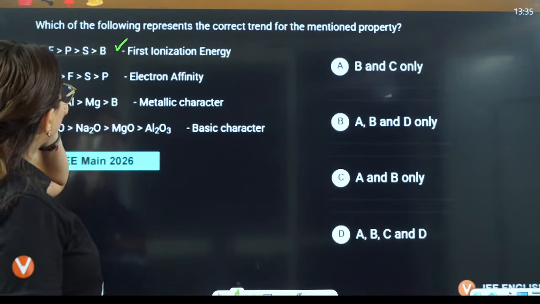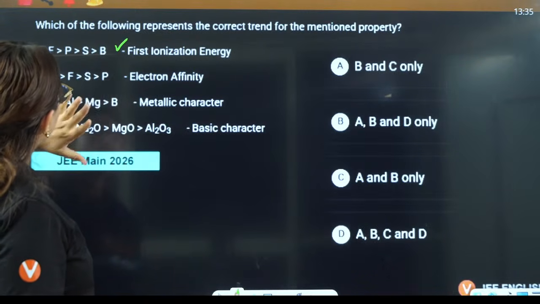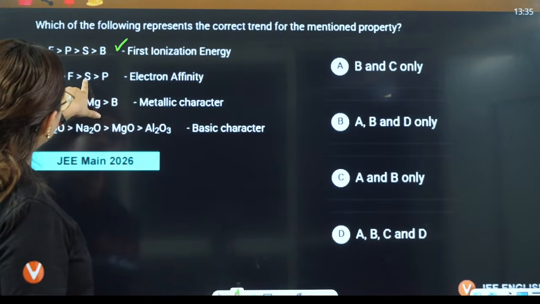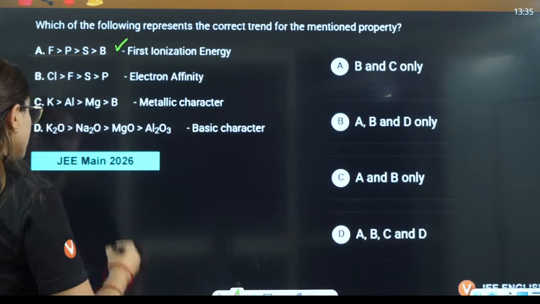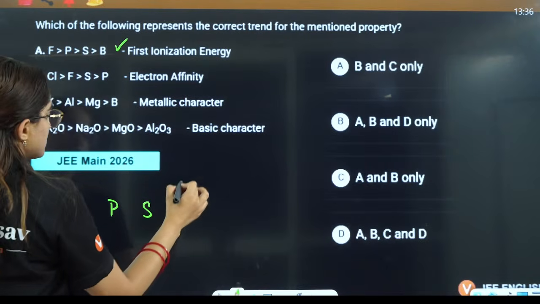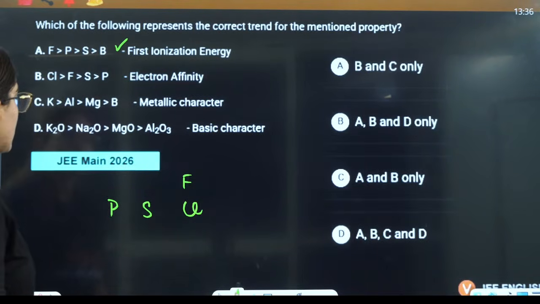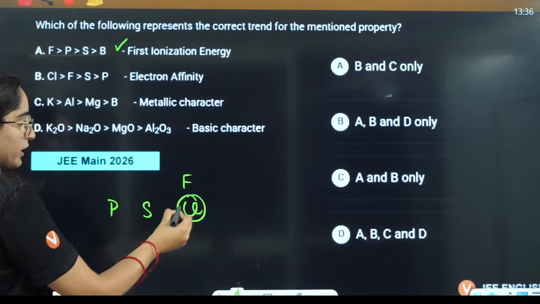Electron affinity here. Phosphorus, that is group 15, then sulfur. Wait a minute. This is phosphorus, this is sulfur, this is fluorine, and this is chlorine. Out of this, if I talk about the electron affinity, it is definitely maximum in chlorine, right?